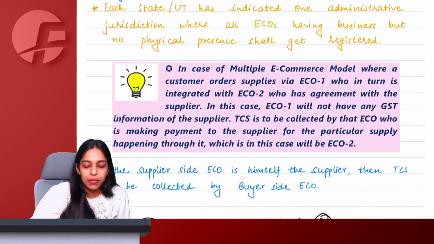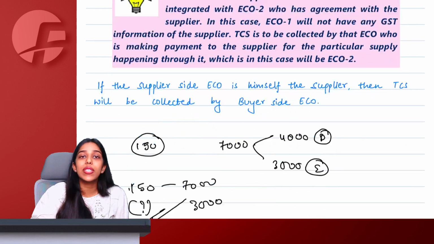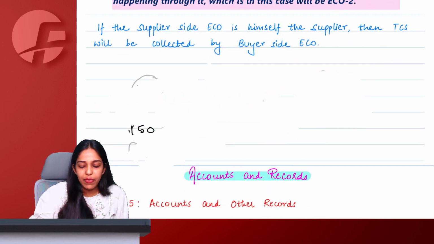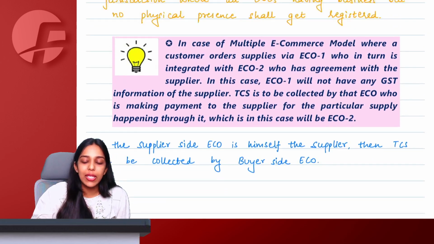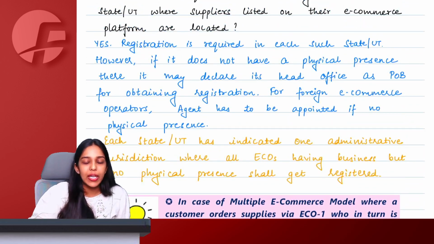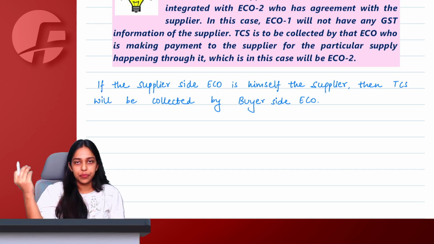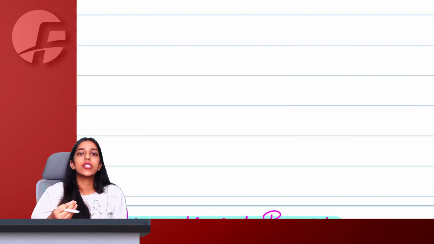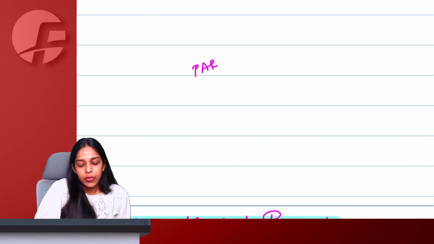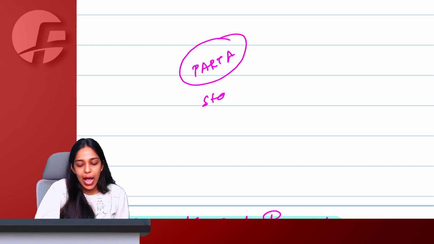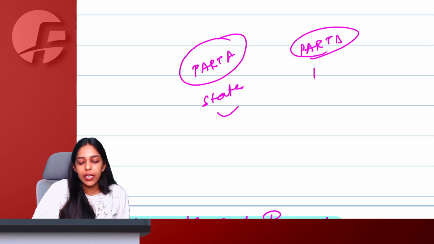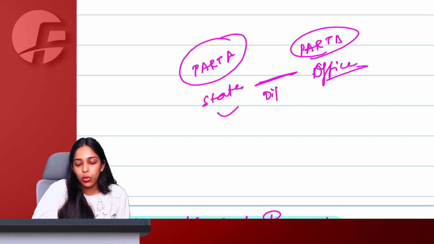Normally ECOs become liable to take registration in more than one state where they do not even have any physical presence. What they do in that circumstance, no problem. While filing their GST REG form to take registration, in part A, they can mention the state in which they actually want to take registration, and in part B, they can mention the address of their actual office or the head office wherever it is situated, and these both can be different.